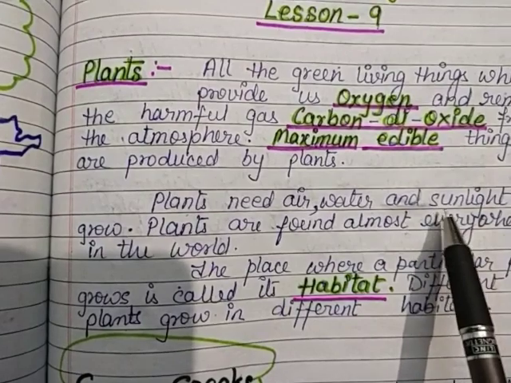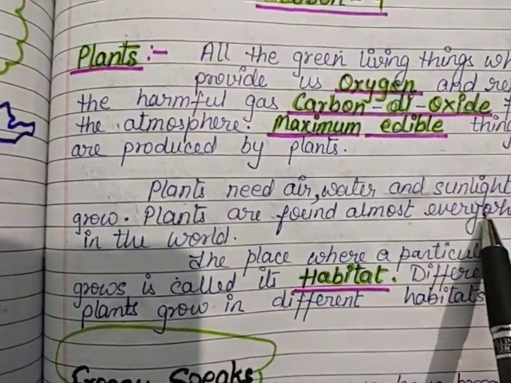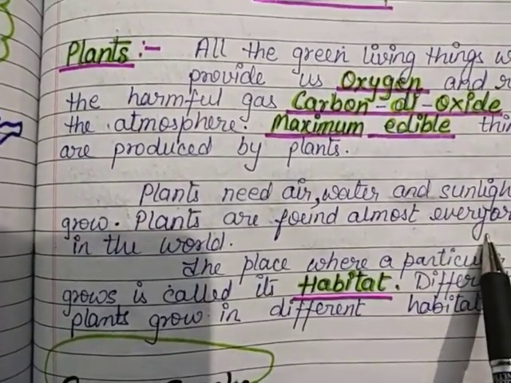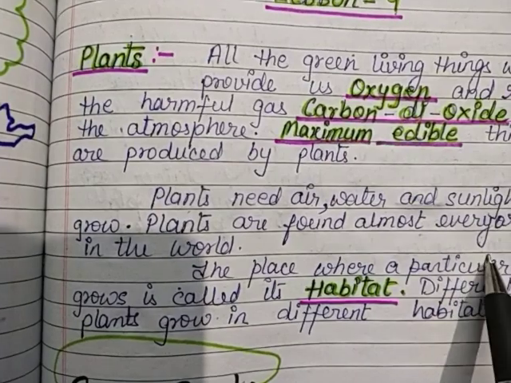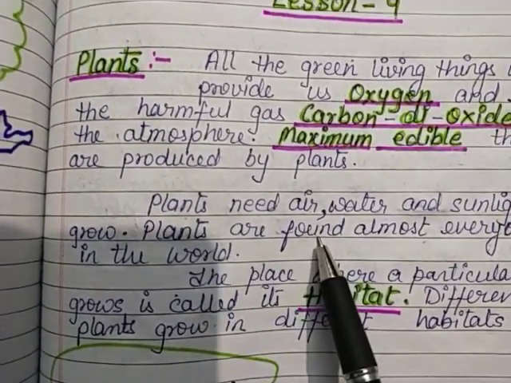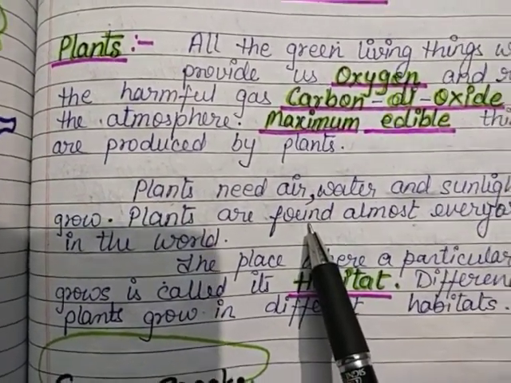Sunlight is another factor which is very important for the growth of the plant. Because of the sunlight, plants are able to make their food, and if the sunlight will not be there, plants cannot prepare their food.